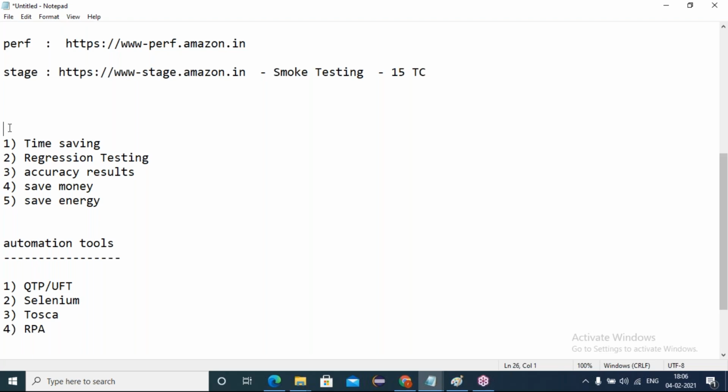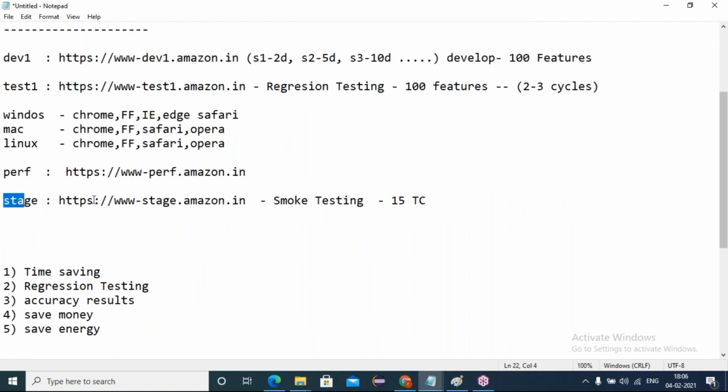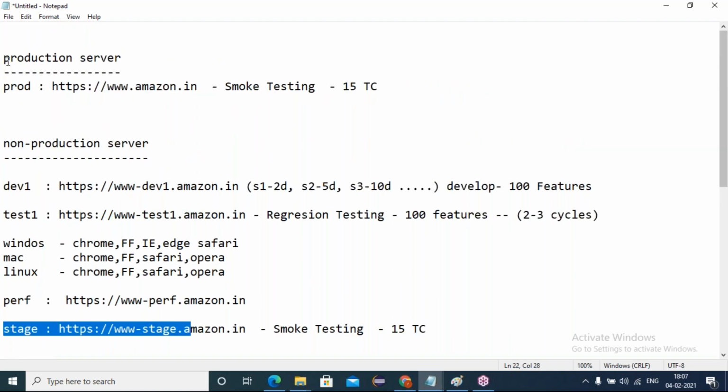Sir, you explained 4 stages of testing, right? First one was development, then testing, then perf, and then stage. Does every company follow these 4 stages, or is it different? Yes, you also will be like this. Developers do not interact with testers, and testers will not be involved in the dev server. Every level has its own non-production servers. In the respective servers, they develop, they test, they do the smoke testing, and lastly in the production server they do the smoke again.